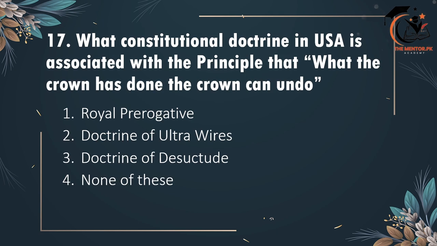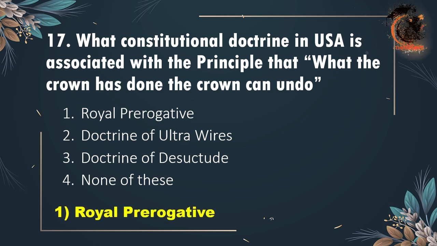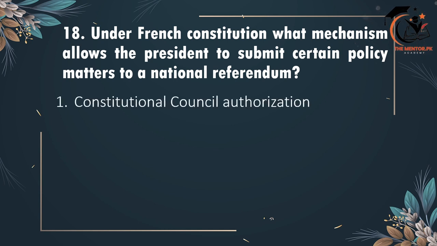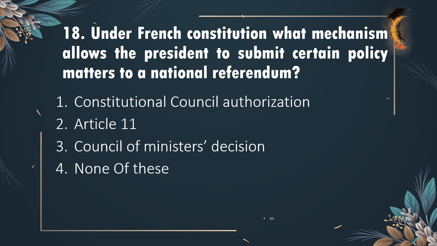17th है, what constitutional doctrine in the USA is associated with the principle that what the crown has done the crown can undo? Royal prerogative, doctrine of ultra vires, doctrine of destitute or none of these. Correct option है option 1 royal prerogative. 18 है, under the French constitution what mechanism allows the president to submit certain policy matters to a national referendum? Constitutional council authorization, article 11, council of the ministers decision or none of these. Correct option option 2 article 11.